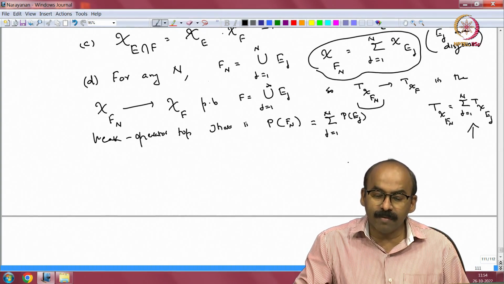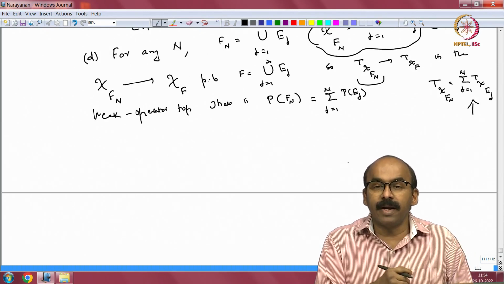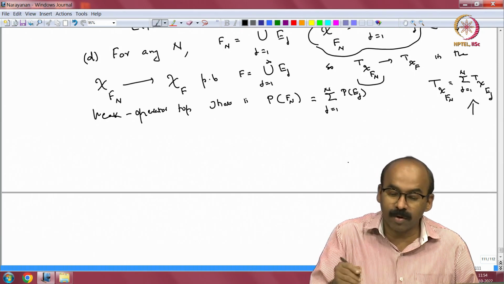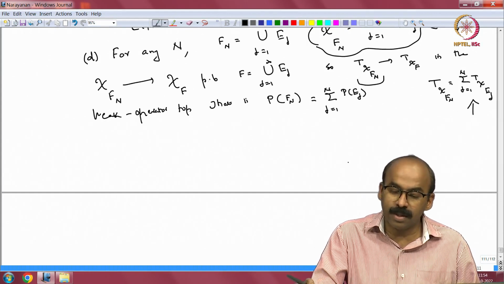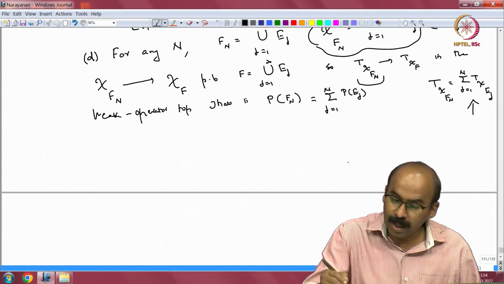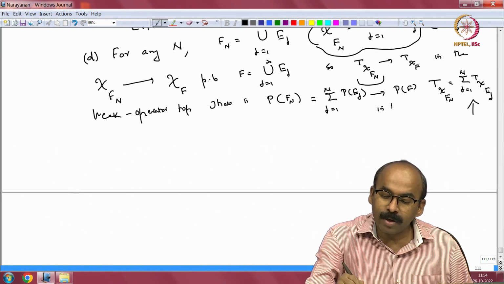So, P is linear when you have disjoint sets, that is essentially the finite additivity of the measure. That is what we have trivially. We want to show that countable additivity holds within the strong operator topology, okay. And P f_n converges to P f in the weak operator topology.